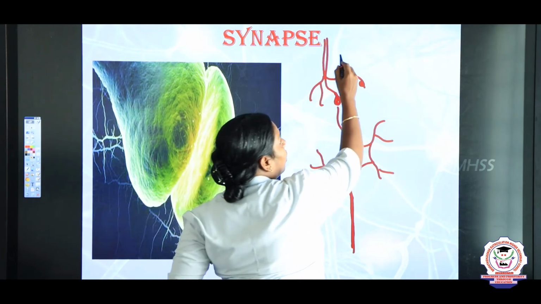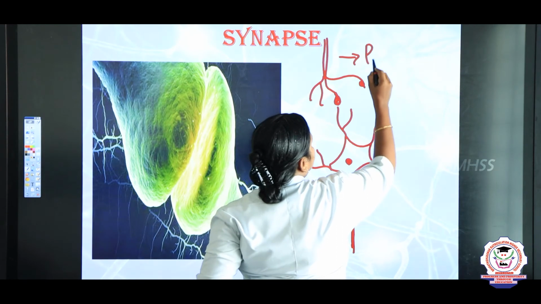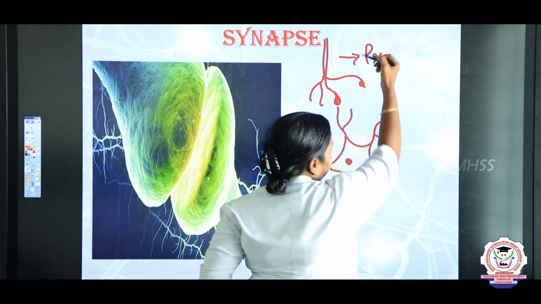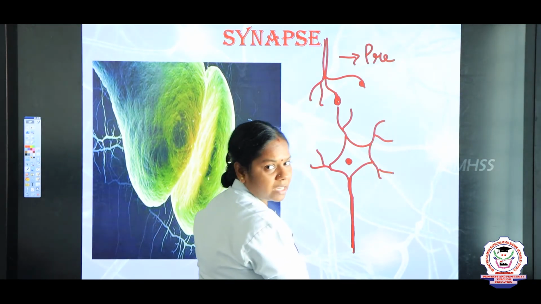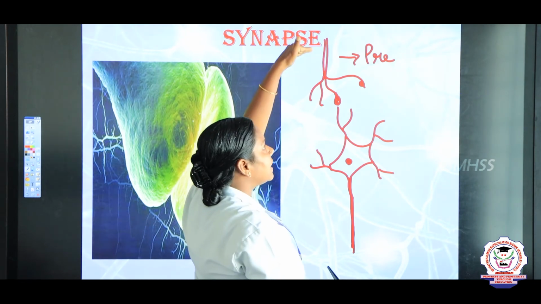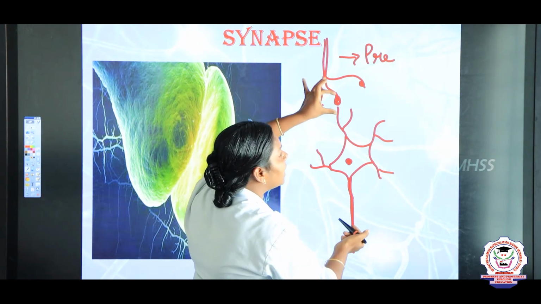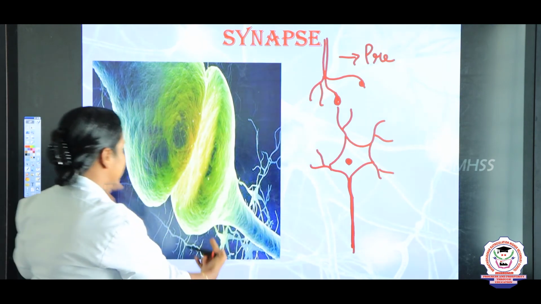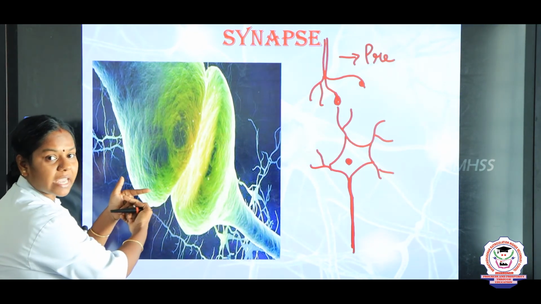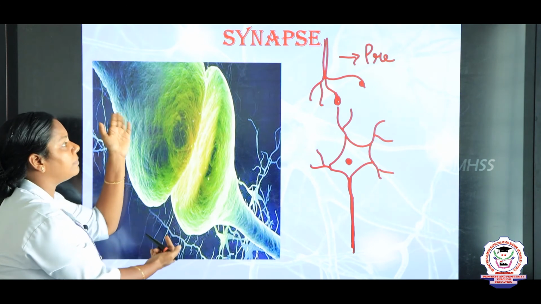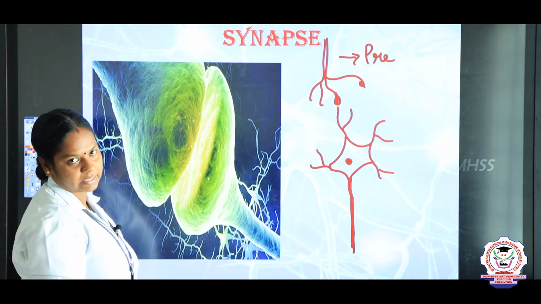So here we call this the presynaptic membrane, and this is the postsynaptic membrane. Pre means the first neuron, post means the next. The junction between the two neurons, we call a synapse. The synapse helps in transmitting the impulse from one neuron to another.